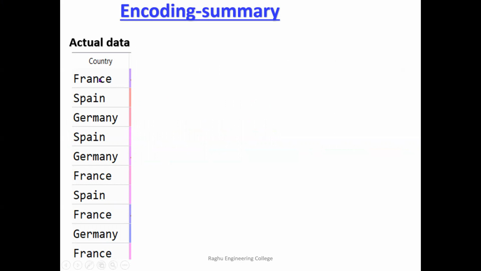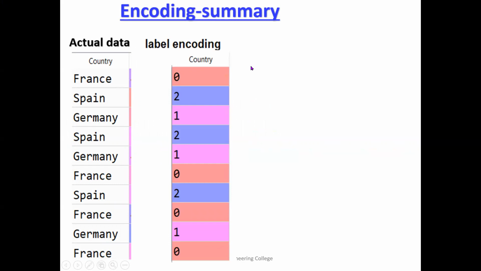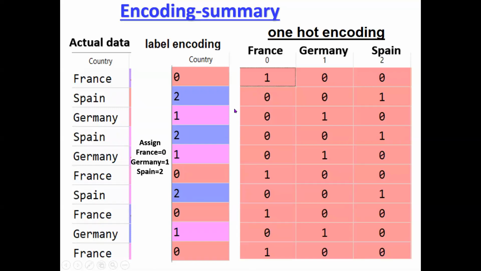See, this is the actual data, for example, like this. Now, if you apply only label encoding, what happens? France is assigned 0, Germany 1 and Spain 2. If you apply one hot encoding, this actual data output is like this. See, 3 countries are there, 3 columns created. The order here is also alphabetical: first France, Germany, Spain.